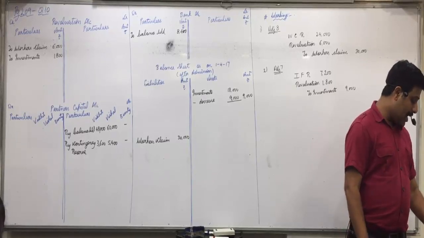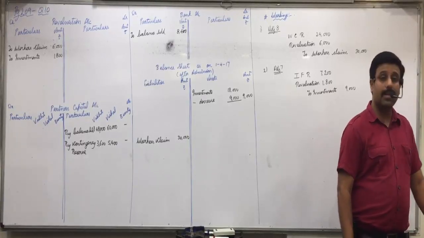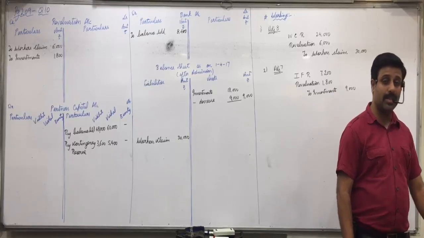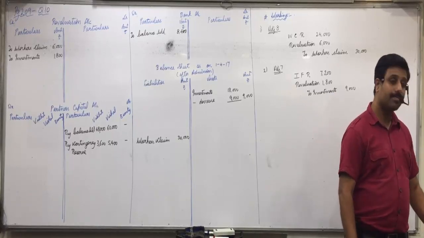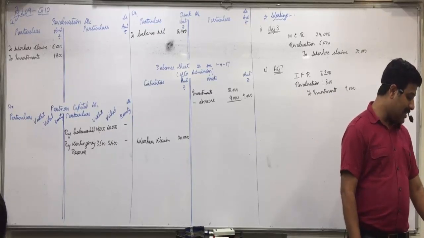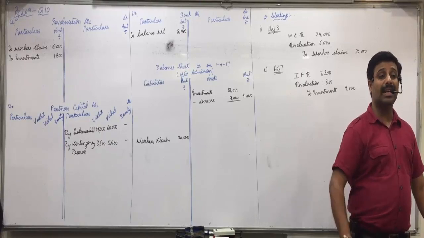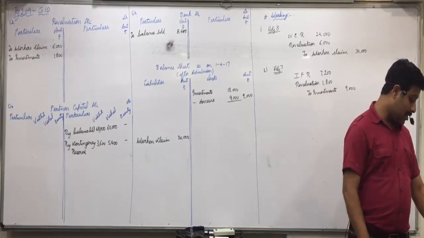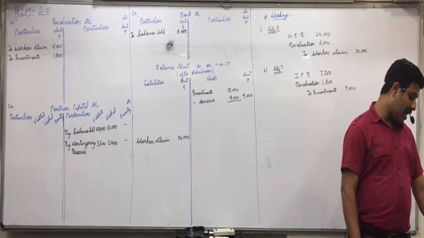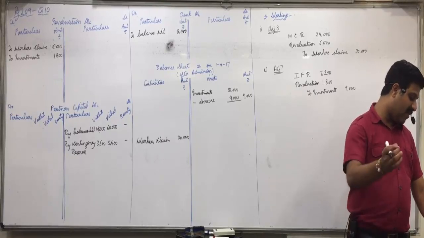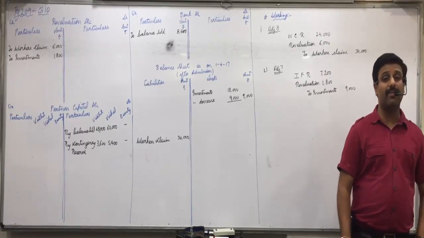Now, they admitted Bunty on 1/4/16 as a new partner on the following terms. First, Vidit will sacrifice 1/4, underline the word from, his share, and Vishal will sacrifice 1/8, underline the word from his share in favor of Bunty.